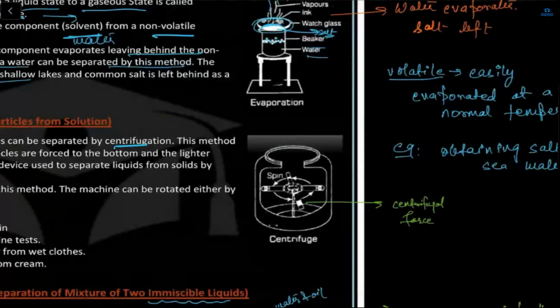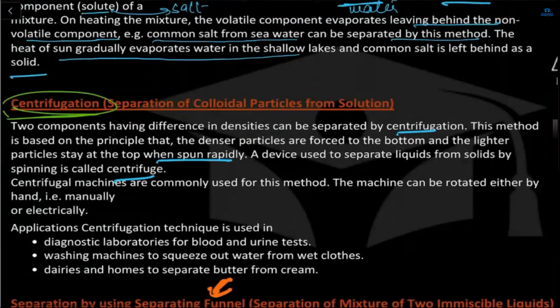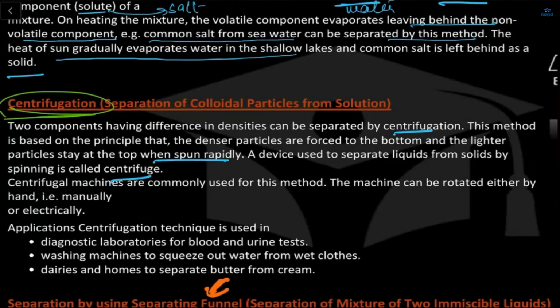So here, see what happens: if we are rotating a stone in a circular direction, then what will happen? Let's say I am rotating a stone, okay, and if the string breaks, then what will happen? It will go outside. It will not come inside. It will go outside. That is the centrifugal force.